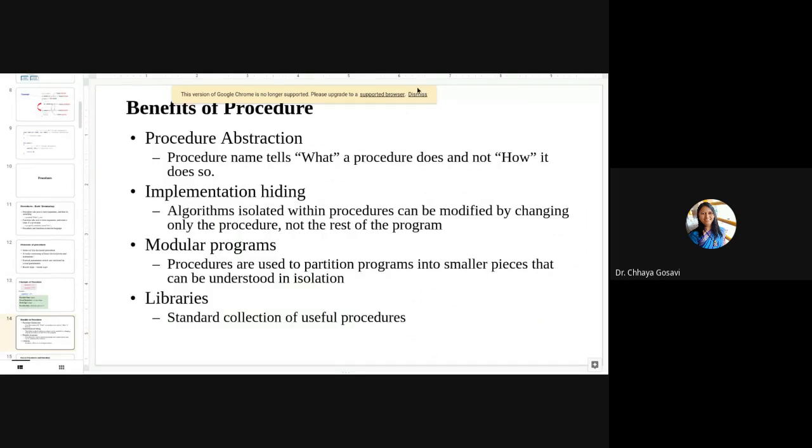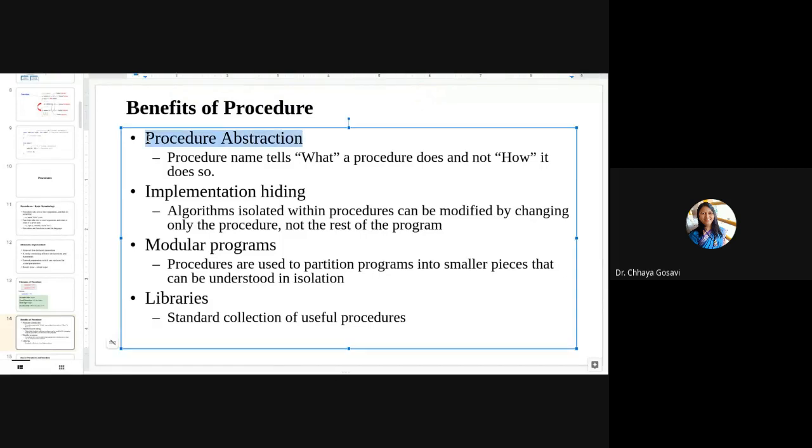Benefits: why go for procedures? It gives us abstraction. Procedure abstraction means the name can tell you what the procedure does and not how it does so. So details are hidden from the user. Only the required part can be shown to the user.